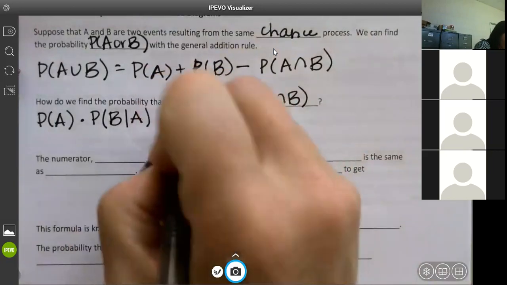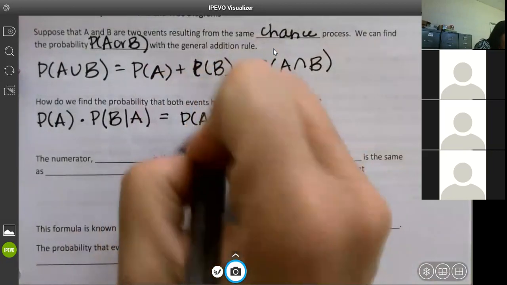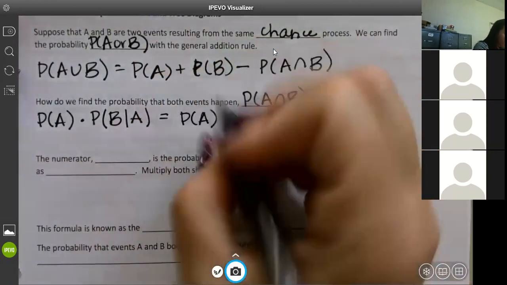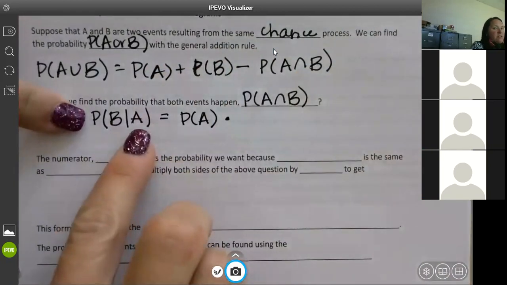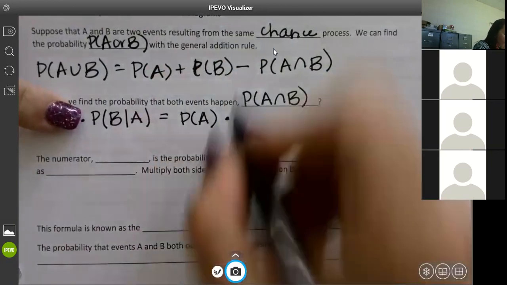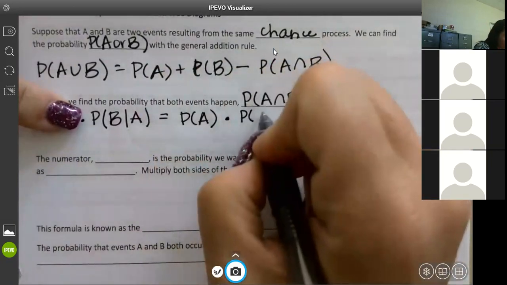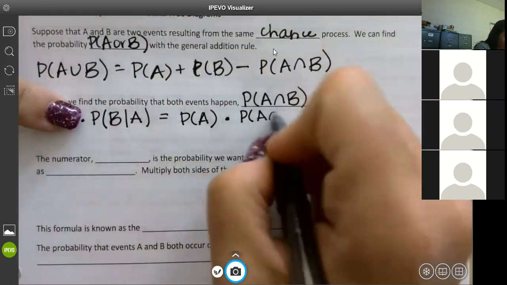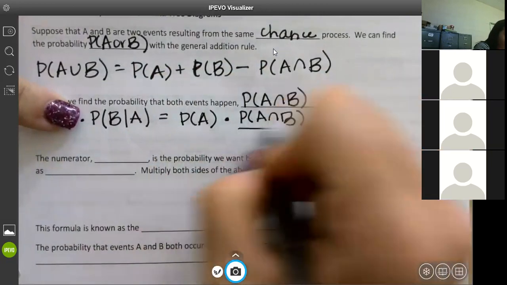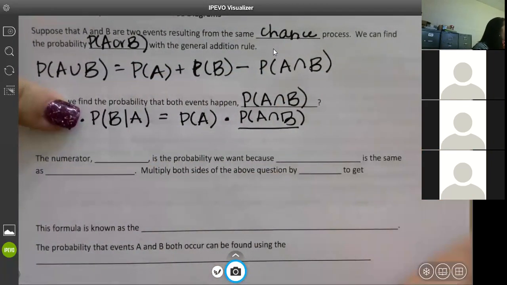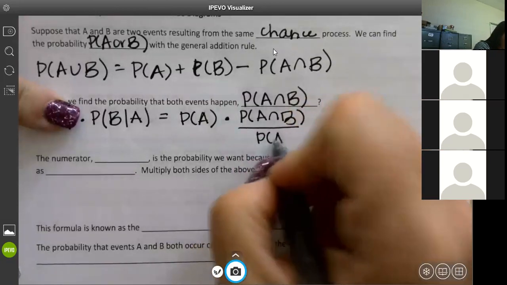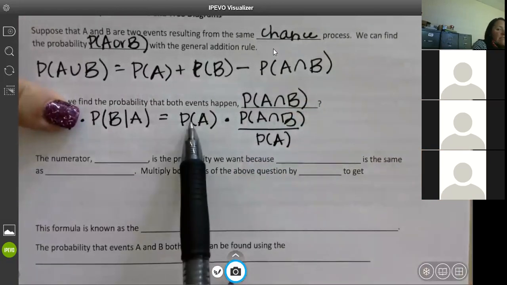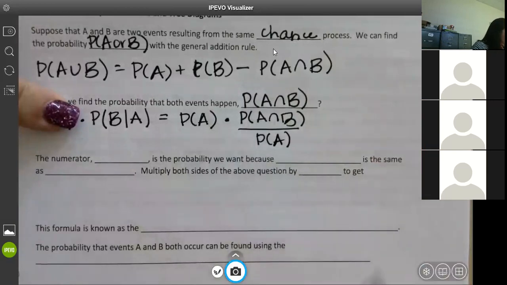So what this actually gives you, this P of A times, what's the formula for B given A? What did we just do? I'm going to do A and B. I always do A and B. That's just me. If you do B and A, it's the same thing. Over the probability of A. What happens if you have the same thing on the top and the bottom?